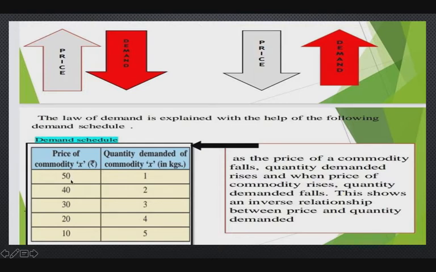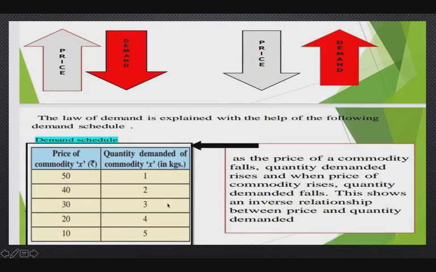When the price goes downward, or becomes less and less from 50 to 40, 40 to 30, 30 to 20, 20 to 10, then the quantity demanded becomes more and more, from 1 kg to 5 kg. 5 kg quantity is demanded by the consumer at rupees 10 per kg, which means when the price of the commodity becomes less and less, then the quantity demanded for X commodity becomes more and more.